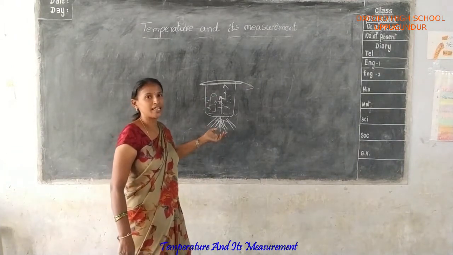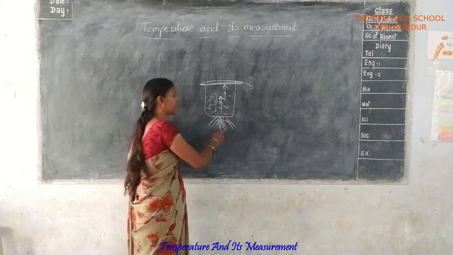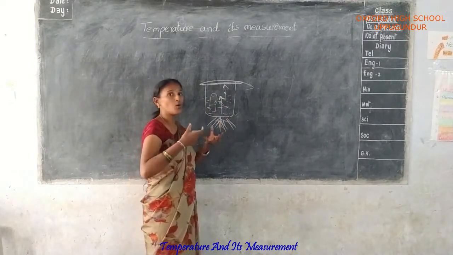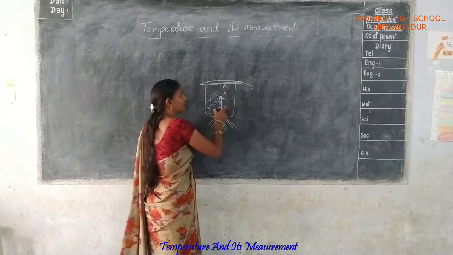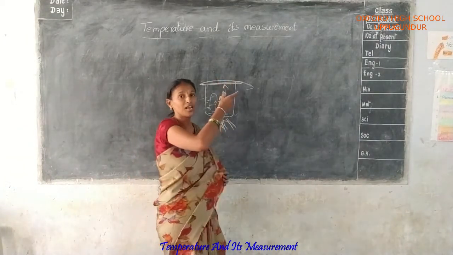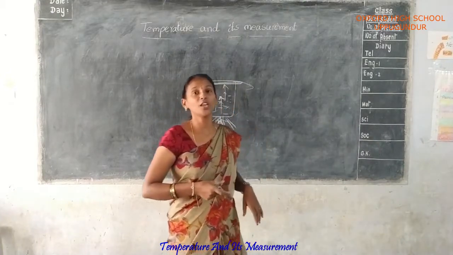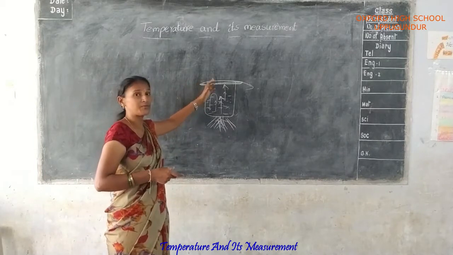When more heat energy is given, the water vapor also moves forcefully. It moves upward very forcefully, and that's why the plate automatically falls down.